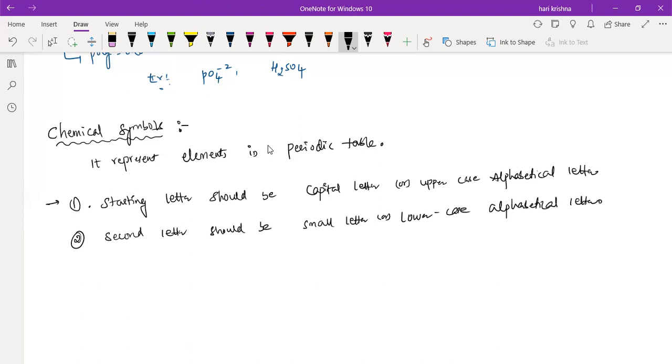Third one, whenever these two possibilities are not there, we will obtain the chemical symbols from their Latin names. That is also important. We will obtain the chemical symbols from Latin names.